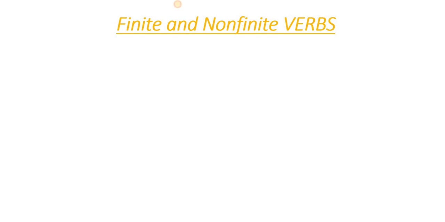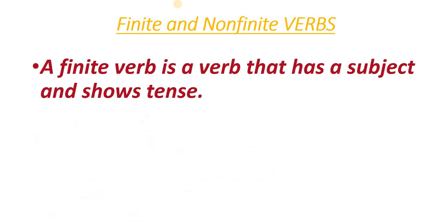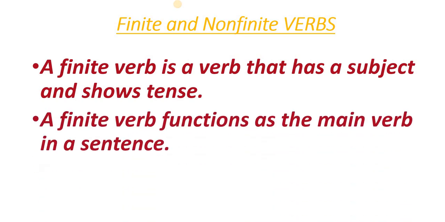A finite verb is a verb that has a subject and shows tense.